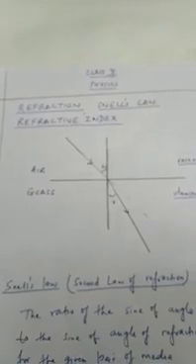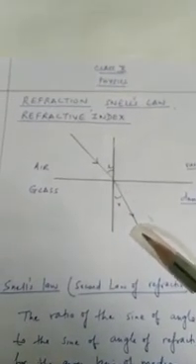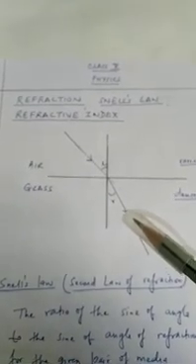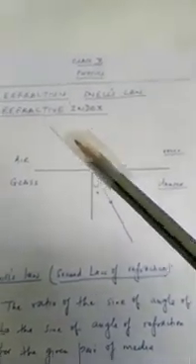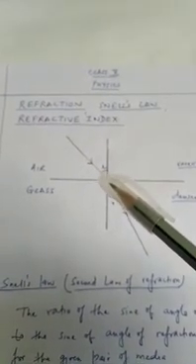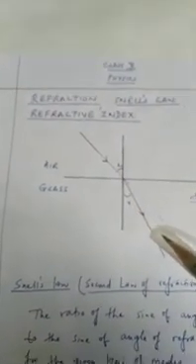Now, it is common sense that whenever we are driving and as soon as we see congestion or more dense population, our speed slows down. So, the case is similar. In case of light traveling from a rarer to denser medium, for example, air to glass, there is bending towards the normal. Why does this refraction or bending happen? For the simple reason that there is a change in speed of light, and the speed of light is much more in air as compared to the speed in glass. Therefore, the case of refraction or the bending of light.